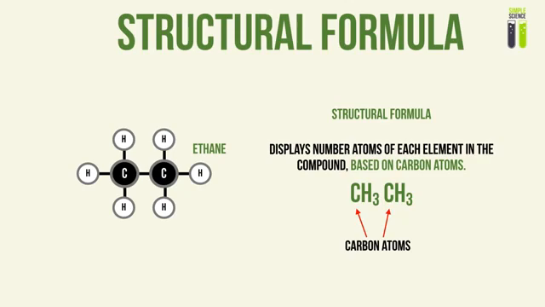In other words, for this example, the first carbon atom is represented as C, and the first 3 hydrogen atoms which surround it are H3. So we have the formula as CH3 followed by CH3 again, which represents the second carbon atom surrounded by the second set of hydrogen atoms. Okay, so the whole structural formula which describes ethane is CH3CH3.